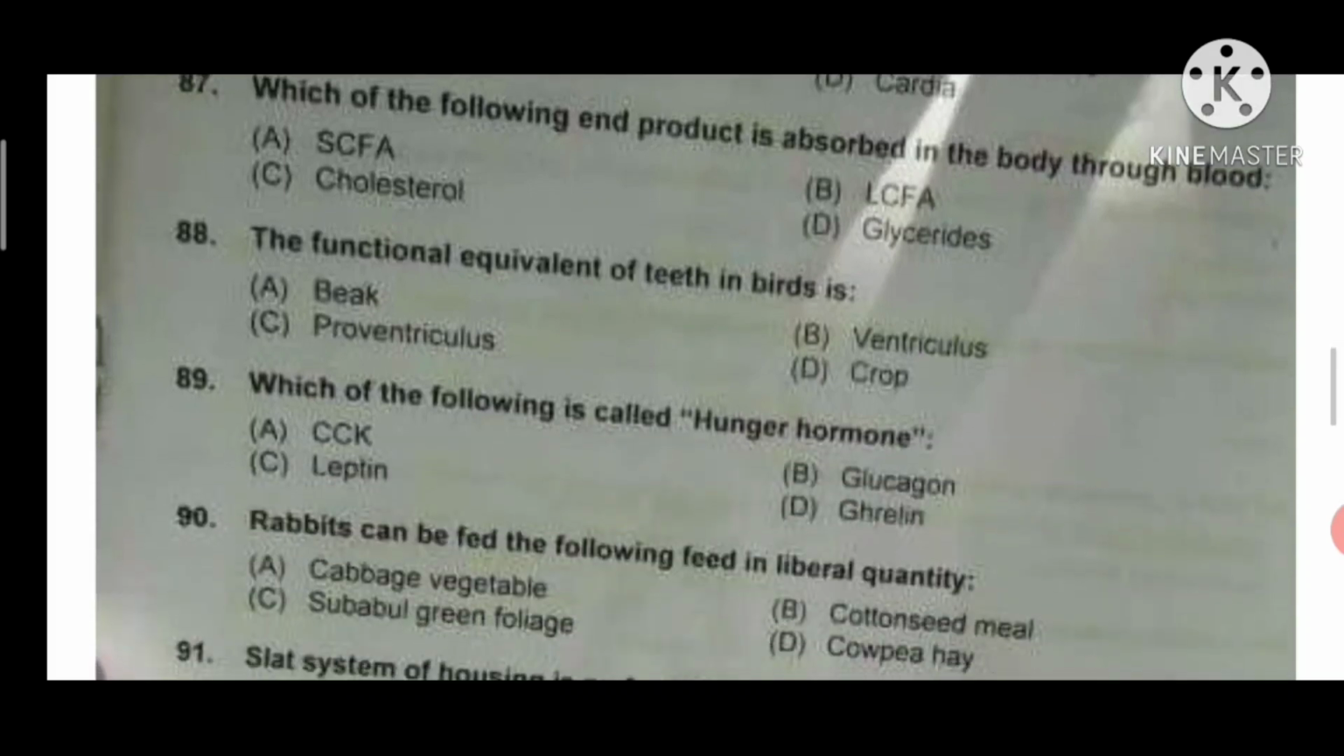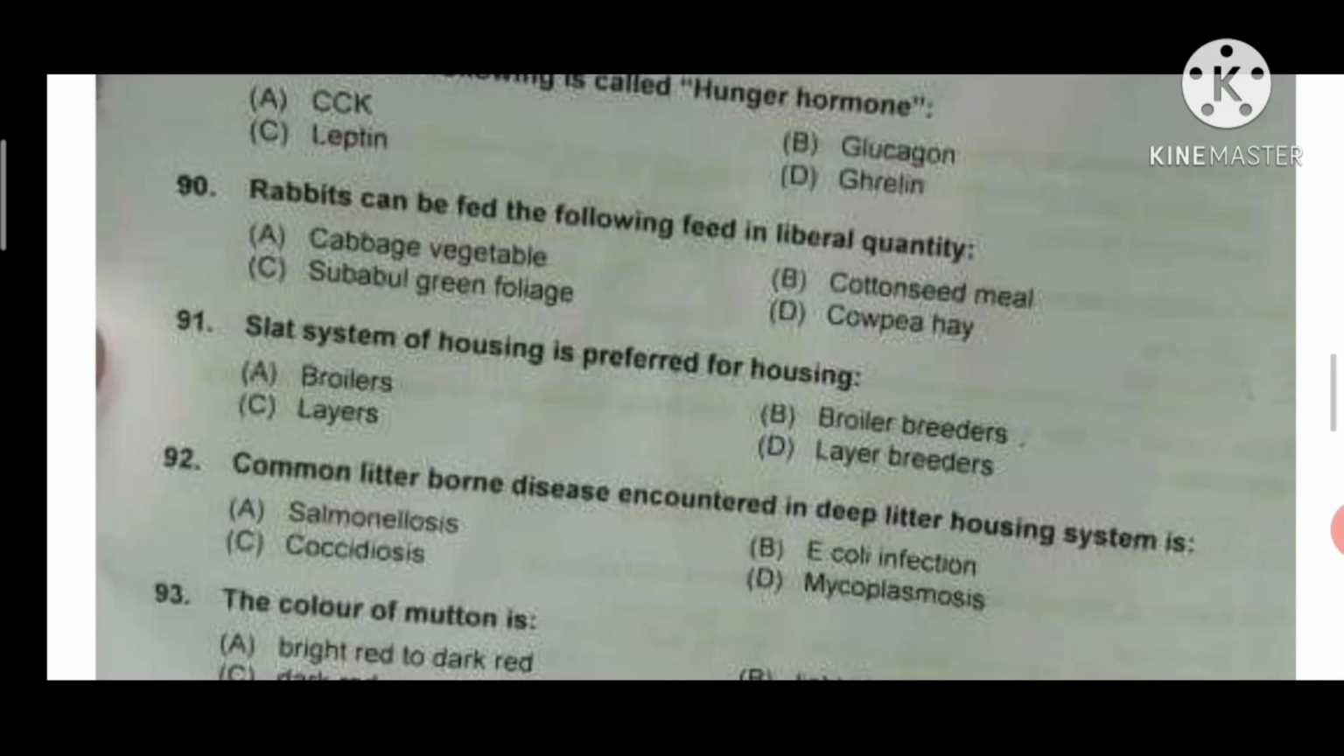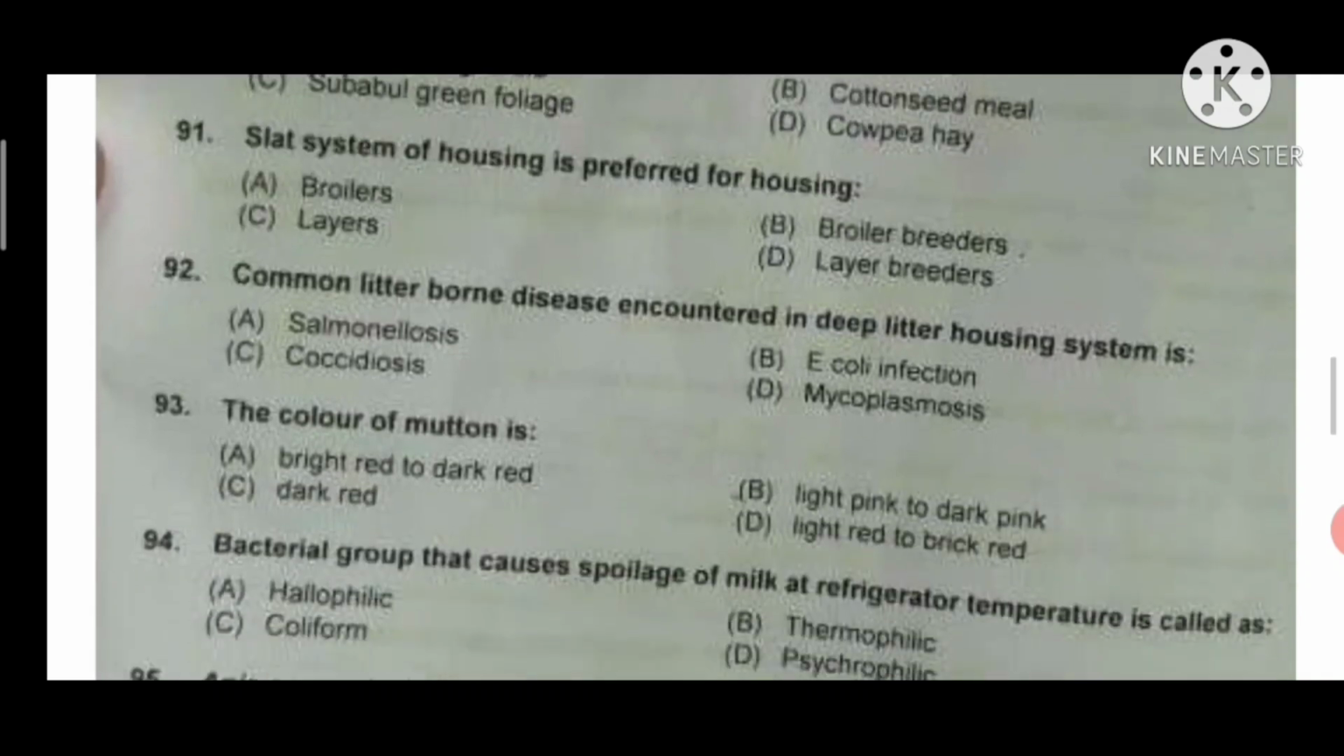Next question, which of the following is called hunger hormone? Leptin. Rabbit can be fed the following feed in liberal quantity, cowpea hay. Slat system of housing is preferred for housing broiler breeders. Option B will be correct.